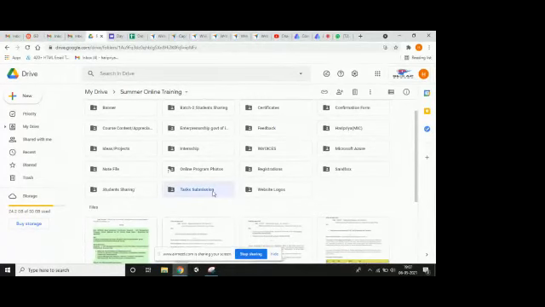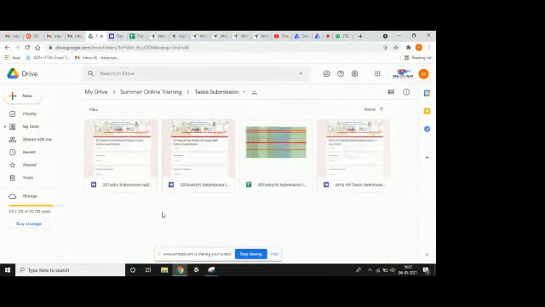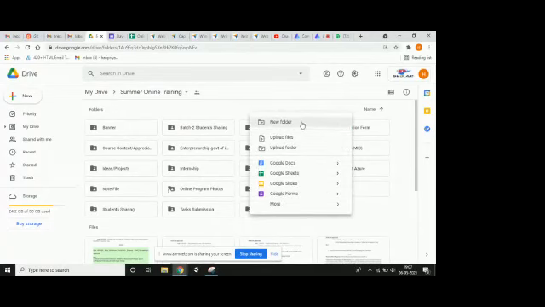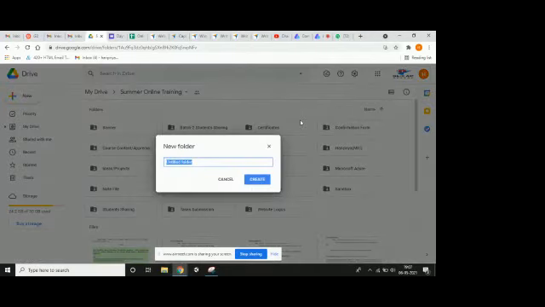Task submission. So I already showed it to someone, which is how to create the task. So just create a folder in your drive, with your name as the folder name, suppose Haripriya hyphen tasks of Blender. Like this you can create the folder.